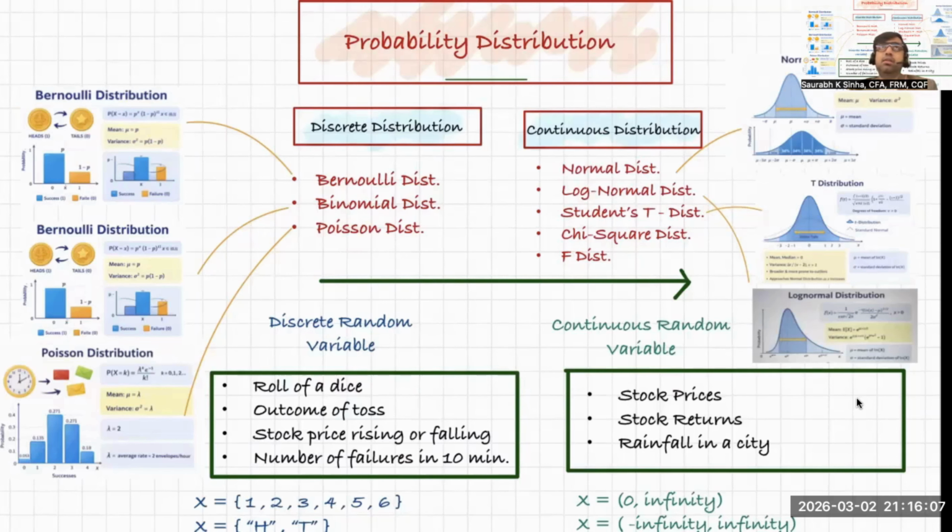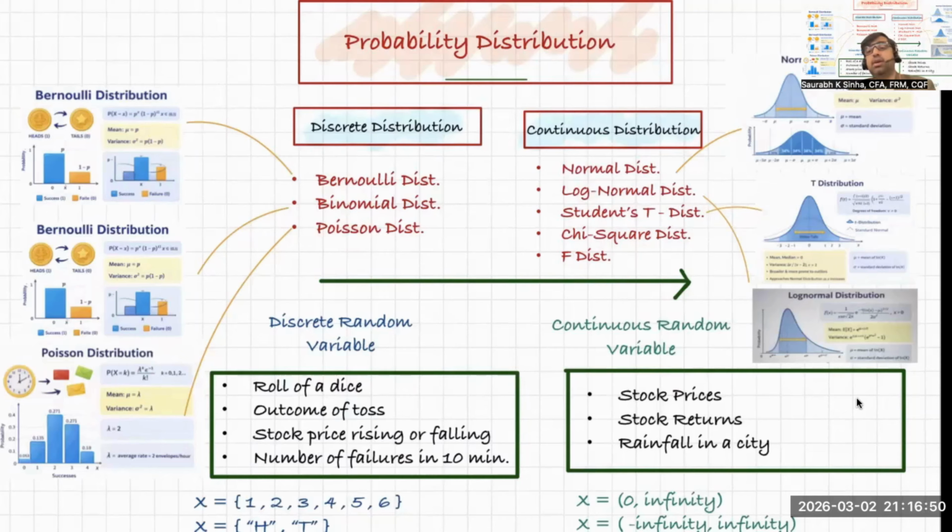The reason is very simple: in finance, you forecast stock returns, cash flows, interest rates, valuation, stock prices, and many other financial values. Now, prediction and forecasting become easier if you know that an entity follows a certain distribution. It is a very easy exercise to forecast an entity if you know that the entity follows a certain distribution.